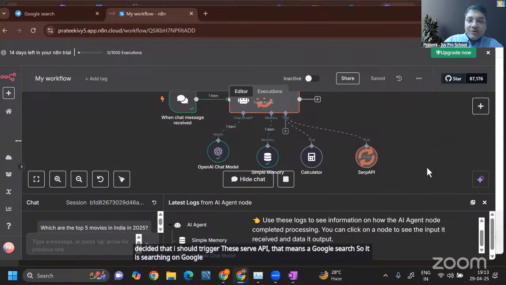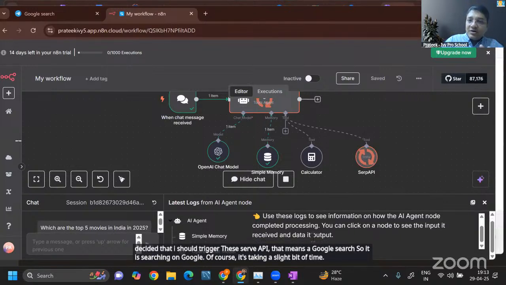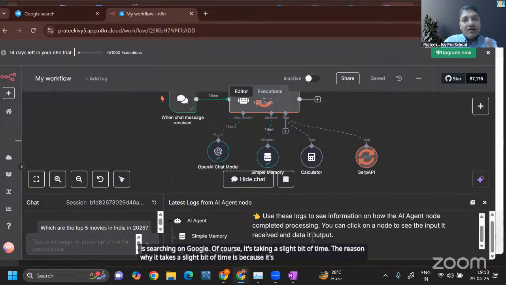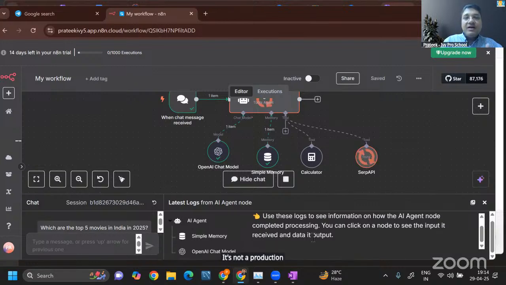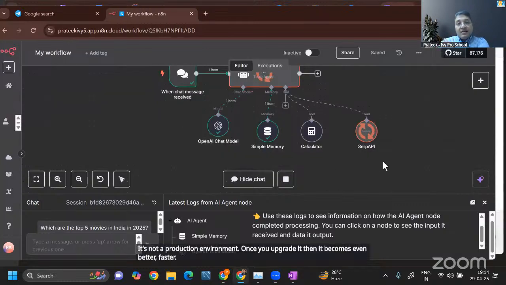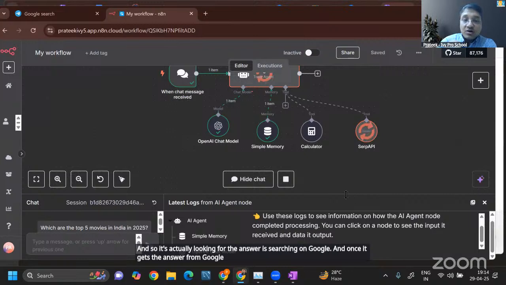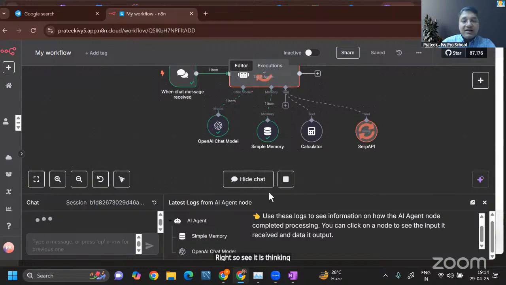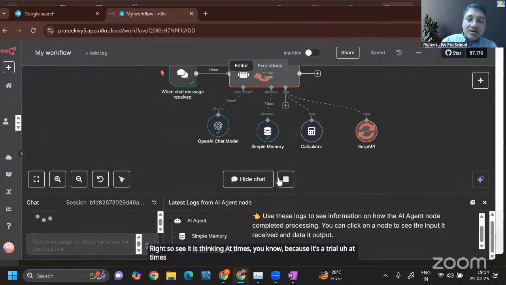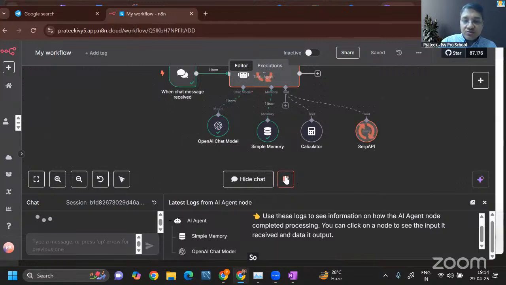Of course, it's taking a slight bit of time. The reason it takes a slight bit of time is because it's a trial environment. It's not a production environment. Once you upgrade it, it becomes even better, faster, right? And so it's actually looking for the answer, searching on Google. And once it gets the answer from Google, it is going to display the answer back to us, right? So see, it is thinking right now. At times, because it's a trial, it gets stuck. So I don't think we should be taking so much time. We're just going to stop the execution.